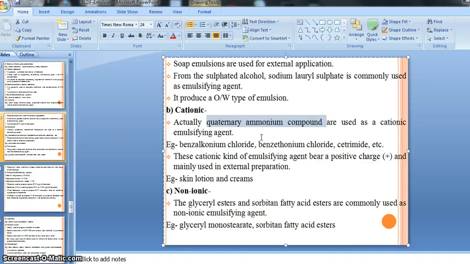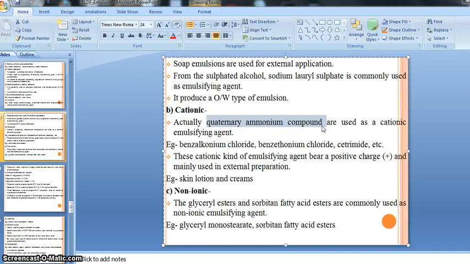It means there is one main atom, that is ammonia, NH4. It contains a quaternary, meaning it bears four other elements attached to it, four valent, just like our carbon has a valency of four. So quaternary ammonium compounds generally act as cationic emulsifying agents.